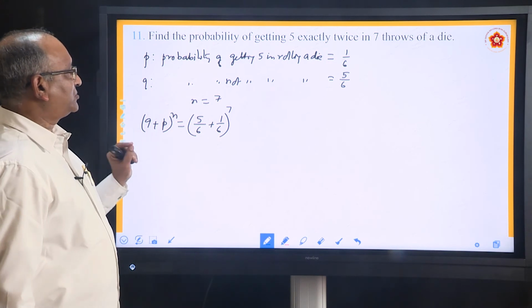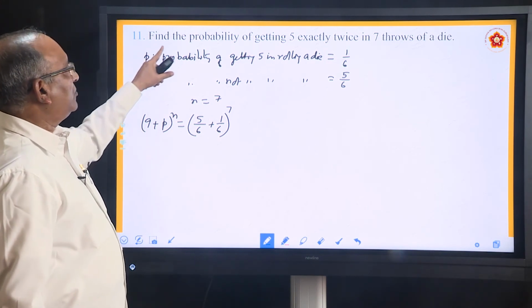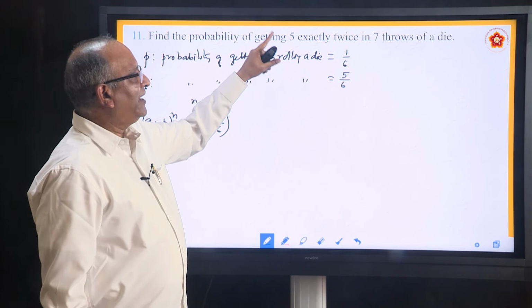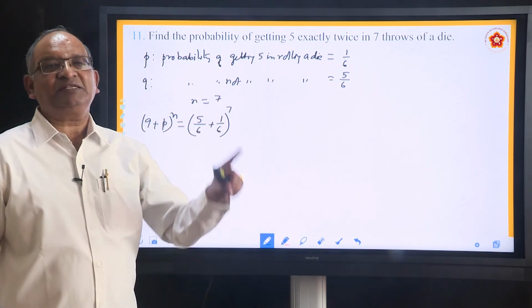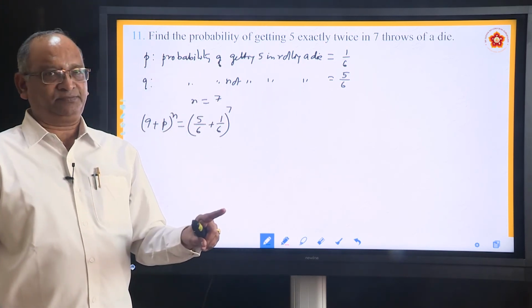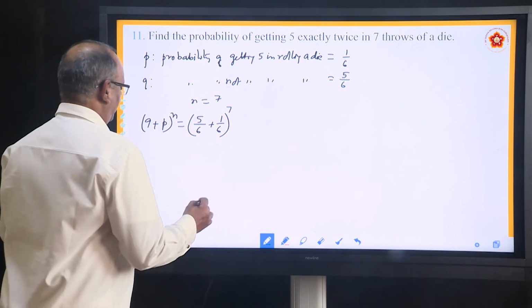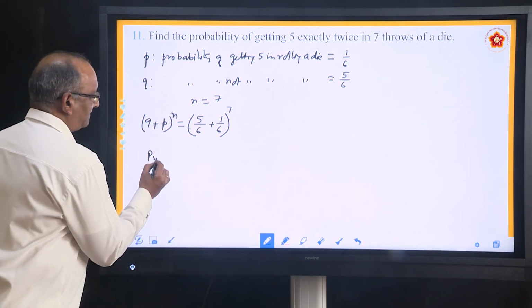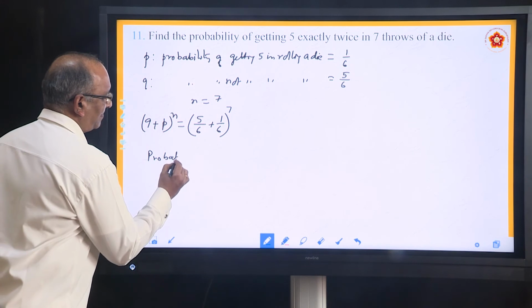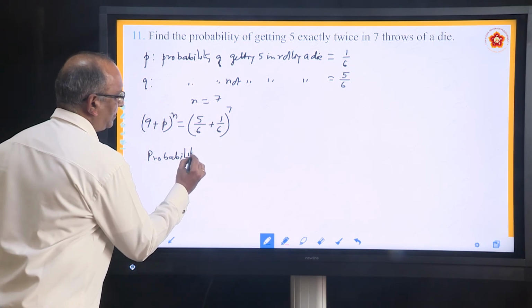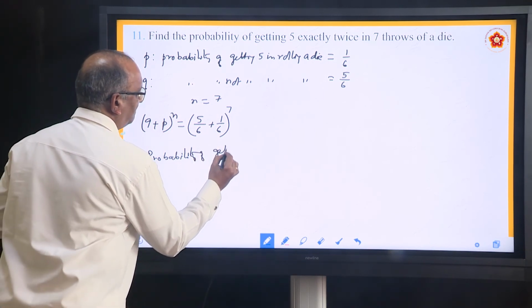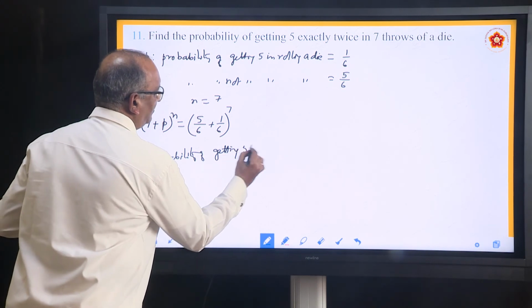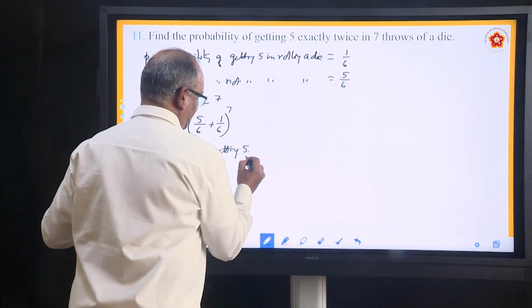Now, what is our question? What is it that he is asking? He says, find the probability of getting 5 exactly twice. Twice means only 2 times. Okay? So, the probability of getting 5 two times.